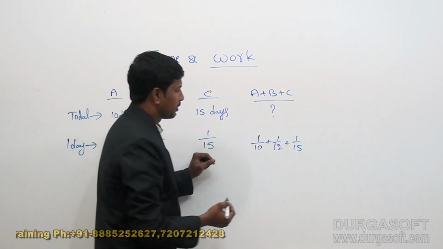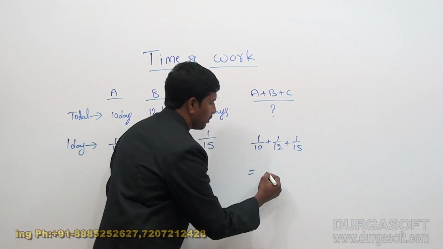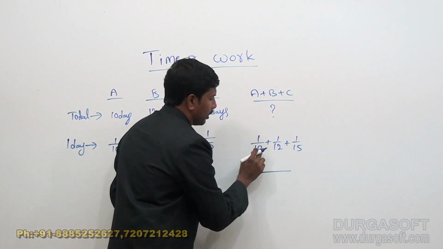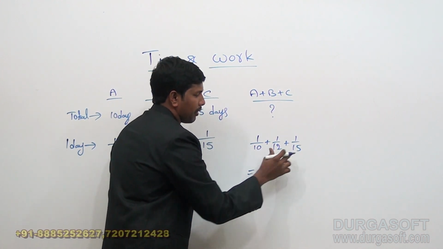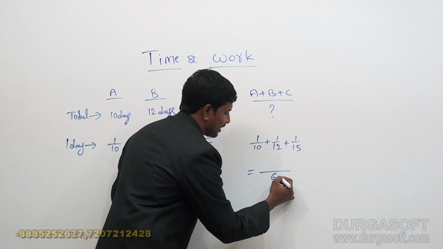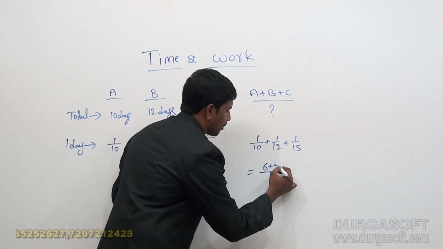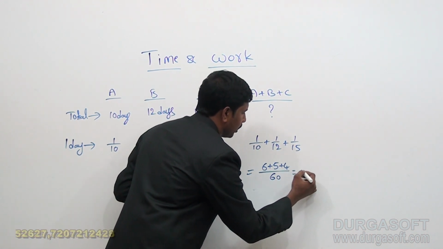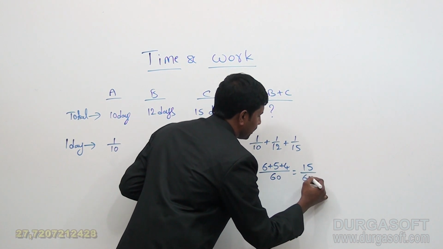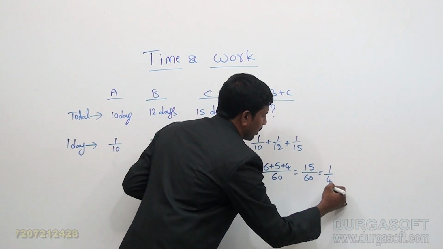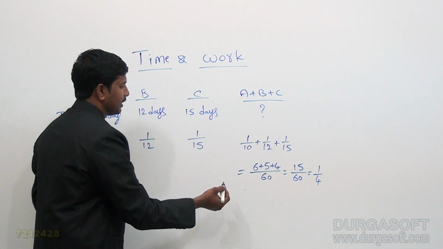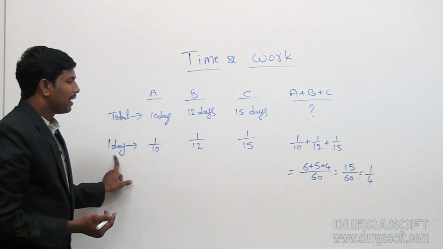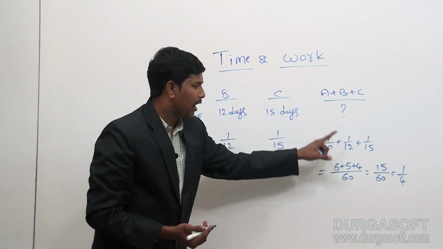So from this we can calculate this value as 10, 12, 15. The LCM of these numbers is 60. So 6 times, 5 times, 4 times. So 15 by 60, or 1 by 4. So what is it? It is exactly 1 day's work of A, B, C all together.